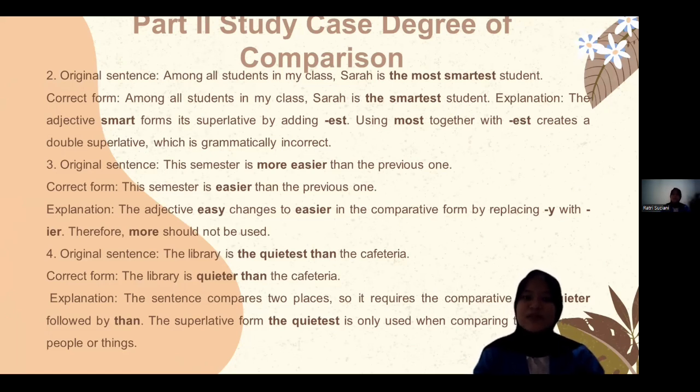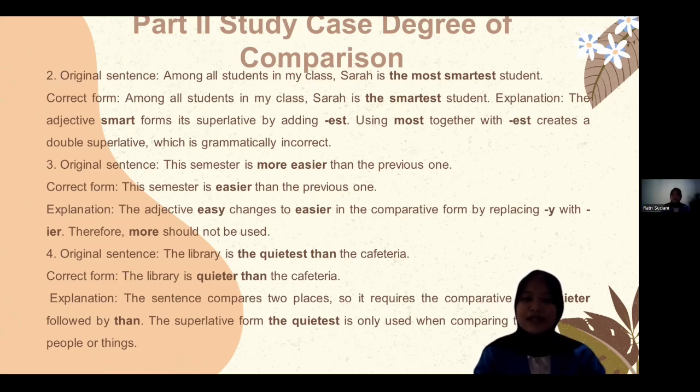Number 3, this semester is more easier than the previous one. The correct form: this semester is easier than the previous one, because the adjective easy changes to easier in the comparative form by replacing y with ier, therefore more should not be used.